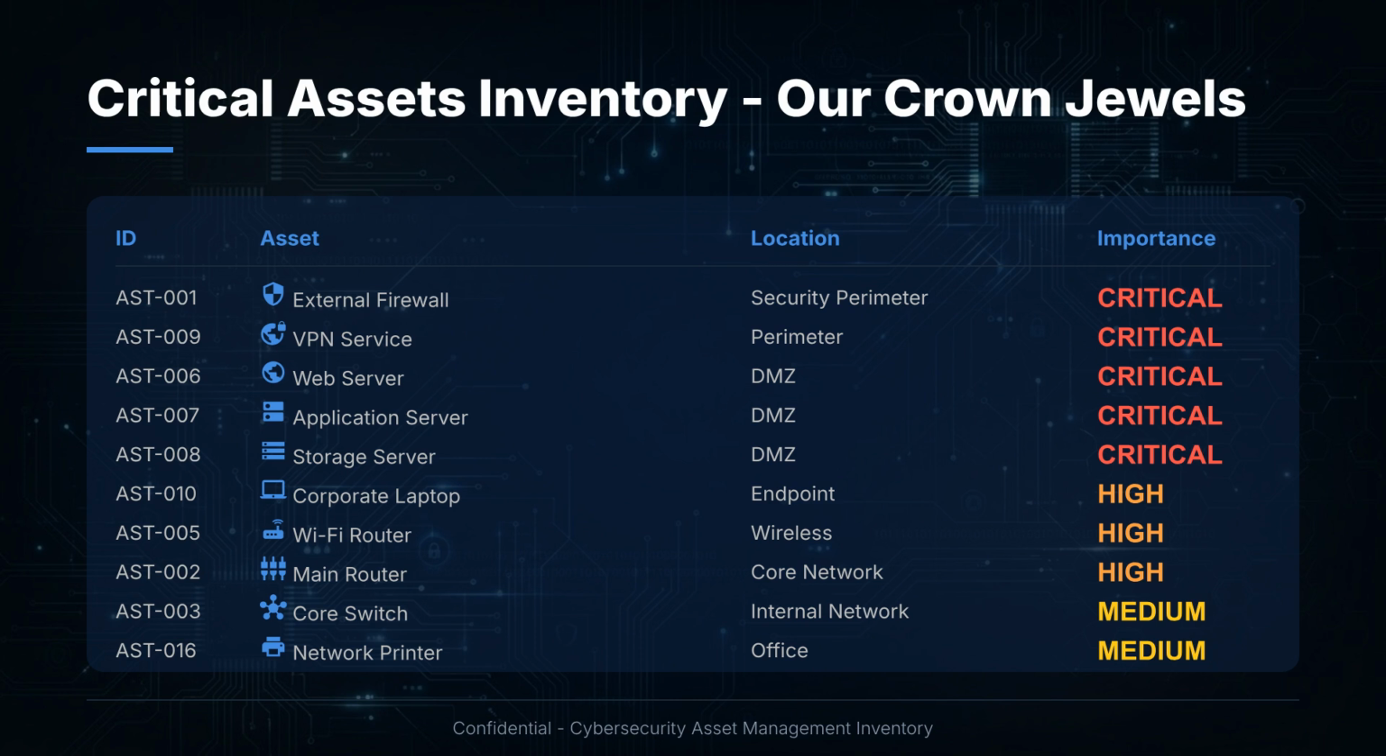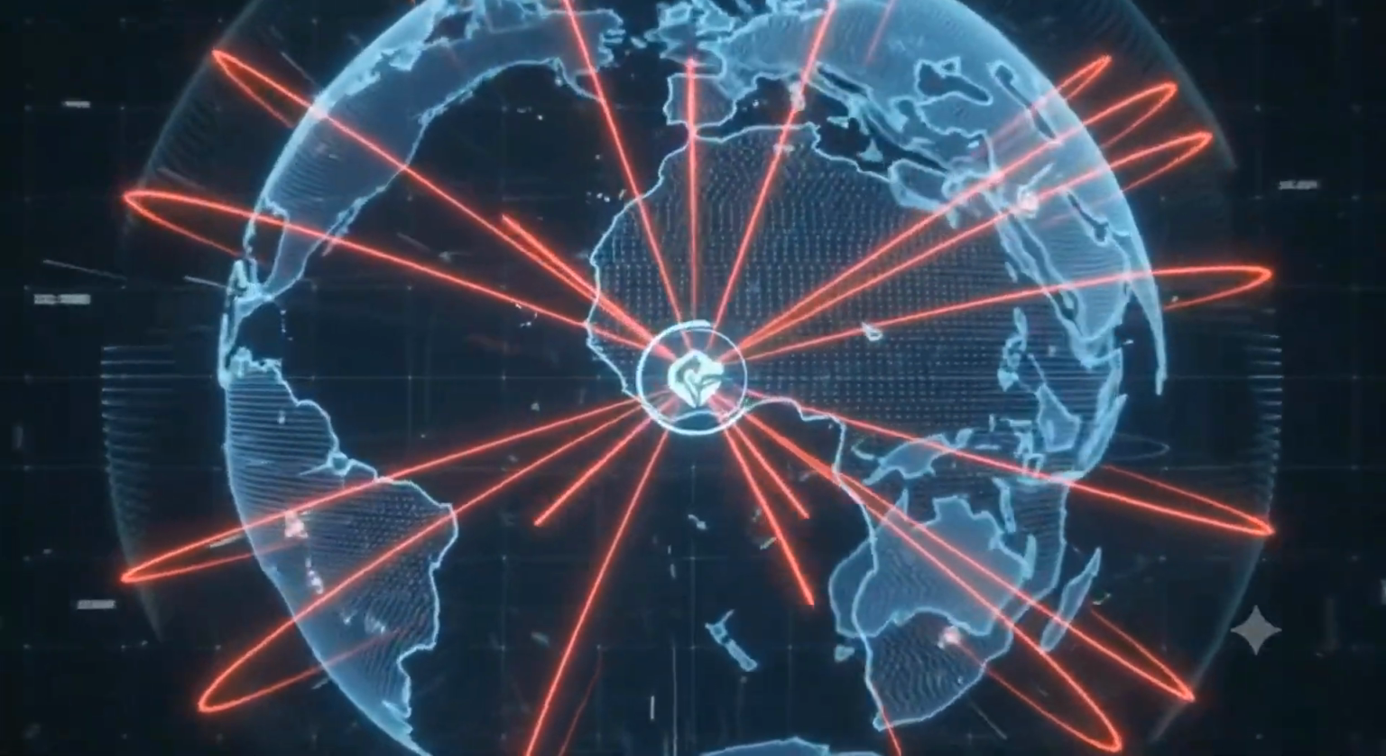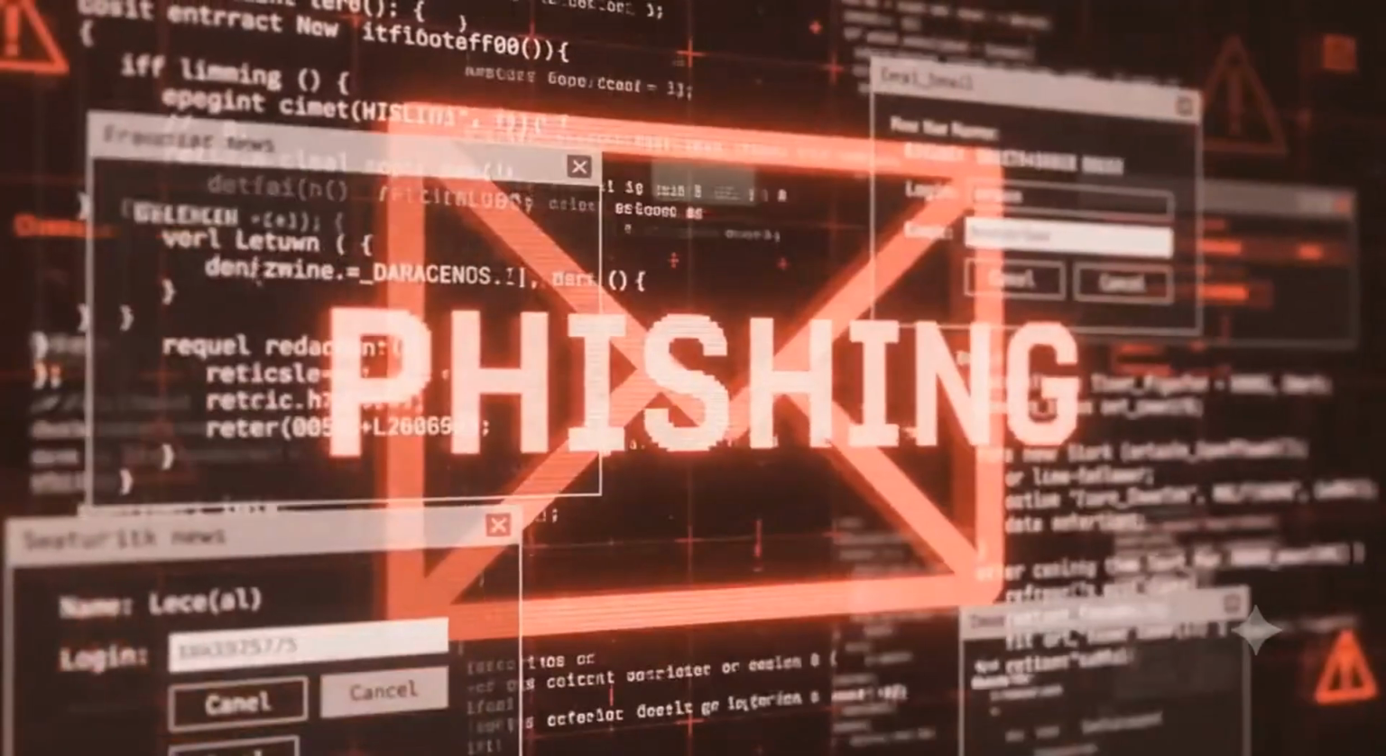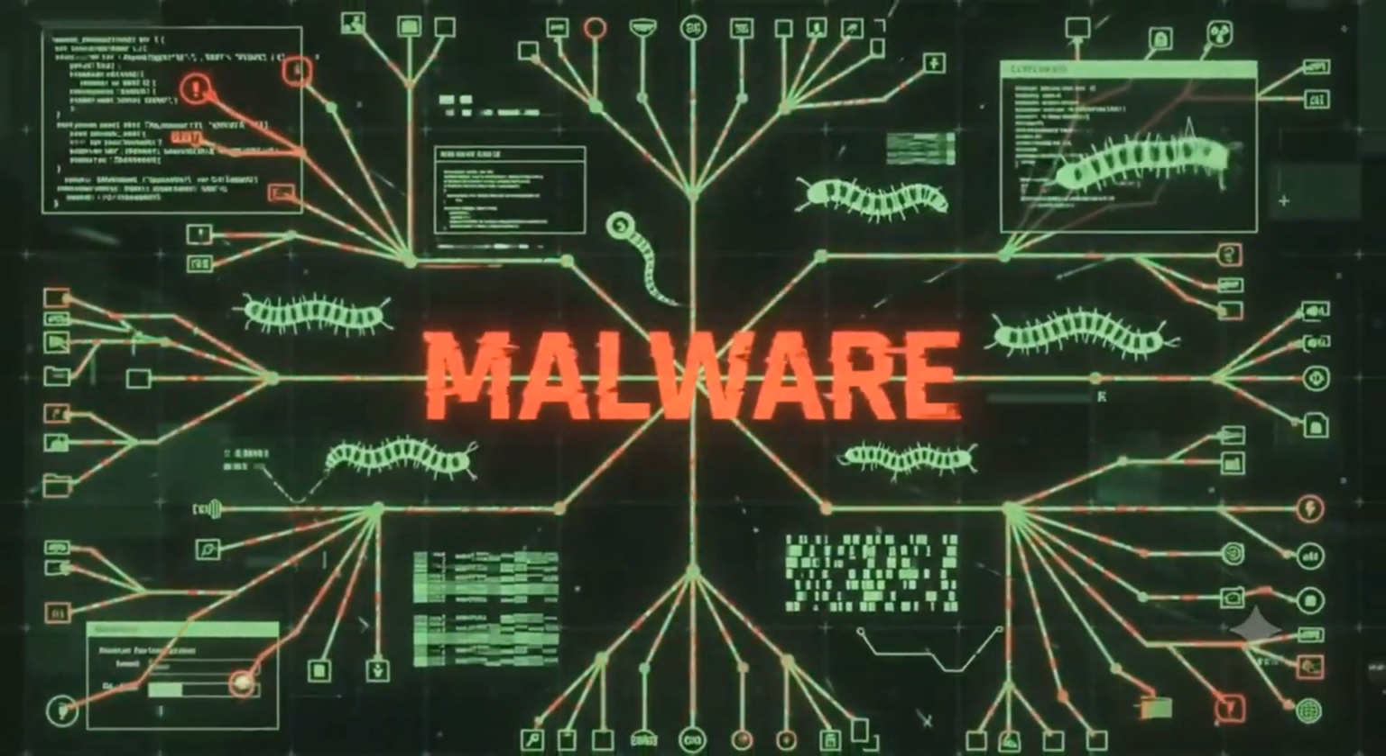The main router and core switches are high due to their role in network connectivity. Even the network printer, classified as medium, is important because it can be used as a pivot point by attackers. These assets support business continuity, internet-facing services, and work-from-home operations. Their protection is non-negotiable. Every day, threats multiply. DDoS, phishing, and malware, evolving into ransomware, targeting your company.